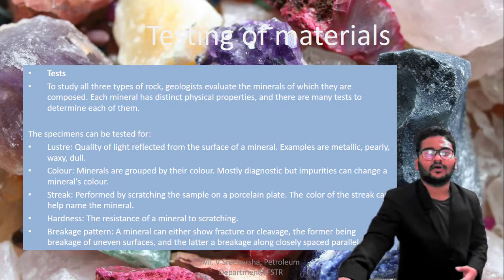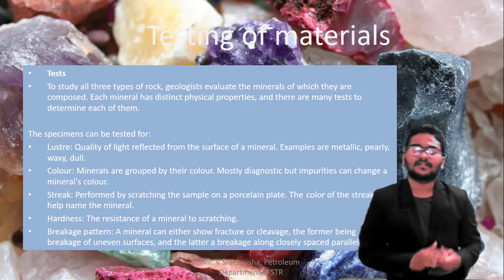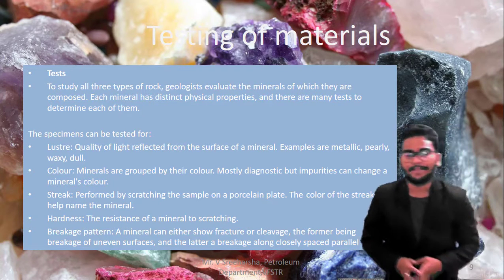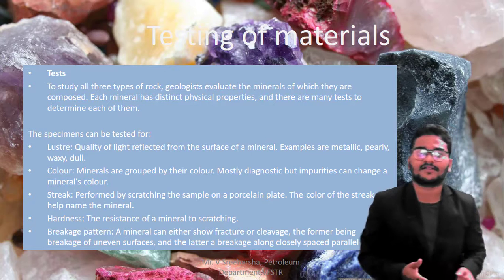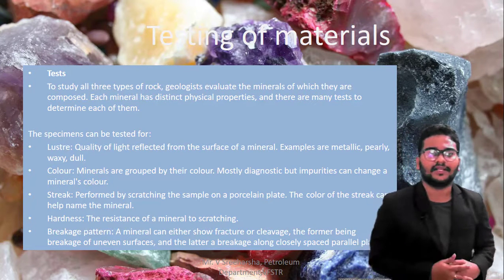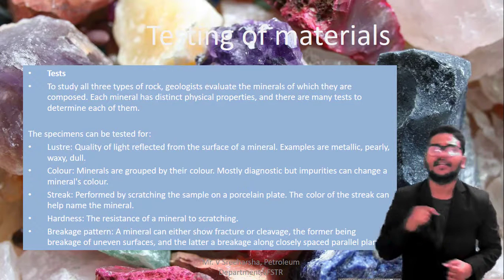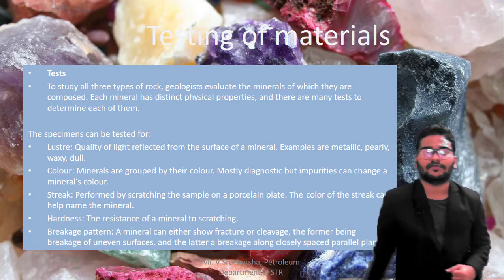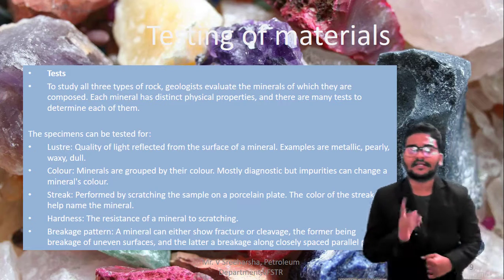So how can we test? Our testing of the materials. This is a magma. It came out. The cycle is first igneous, after that sedimentary, after that metamorphic. So these three are clear. Then how can we understand this is igneous and this is sedimentary and that is metamorphic? I will tell you. This is like the testing of the materials.